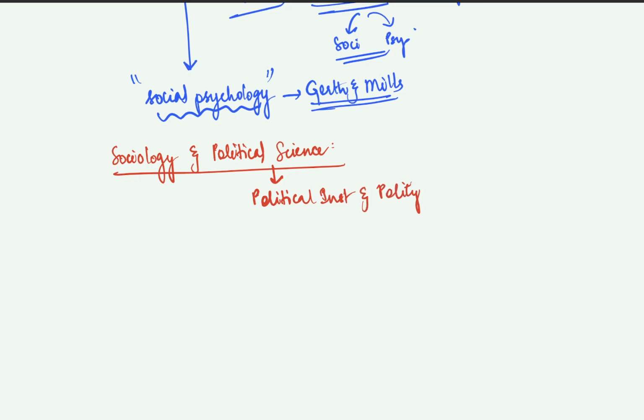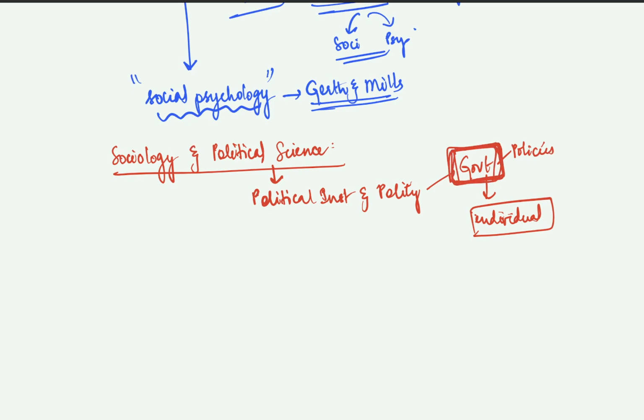The main aim here would be government, the policies of the government, the welfare schemes of the government, and how they are affecting the individual. The individual is not at the center here, right? The individual is there as one of the causes. The government is the one that is at the center here.